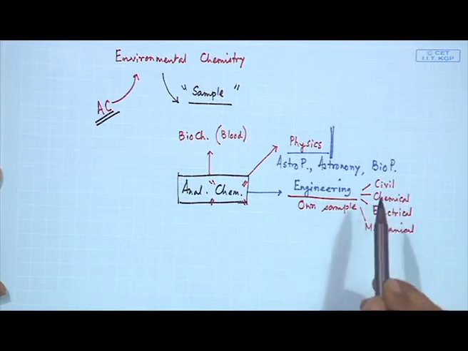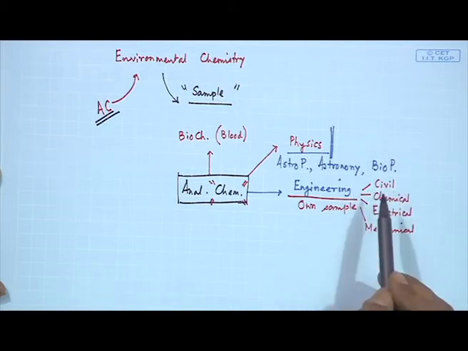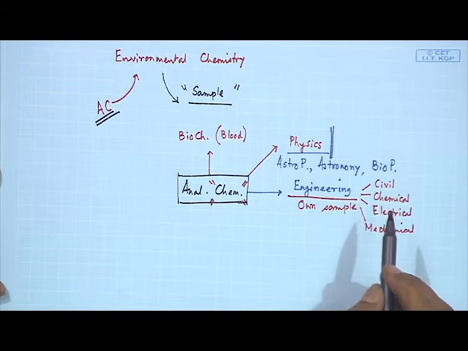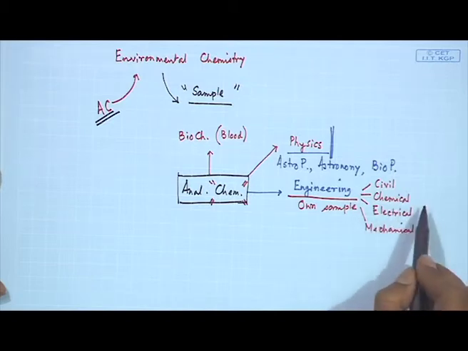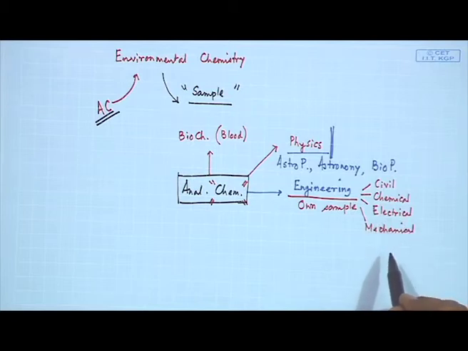So, next day what we will be discussing is the civil engineering samples. As an analytical chemist, we know what sample civil engineers want to know: a cement sample. Similarly, how a chemical engineer wants to know particularly the corresponding materials. Similarly, the electrical engineer can also handle some materials, and also some mechanical engineer.